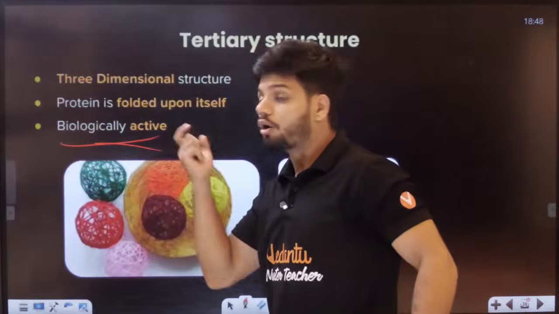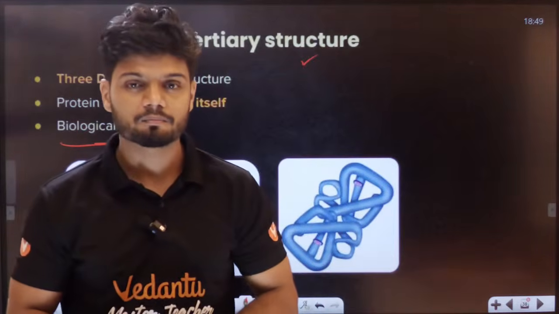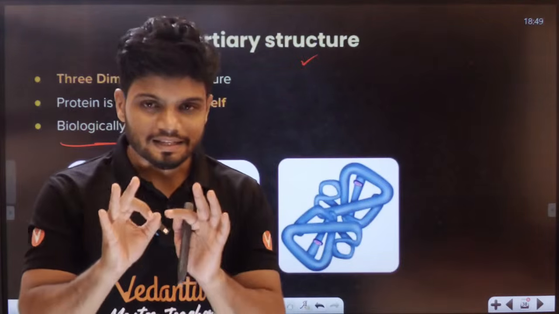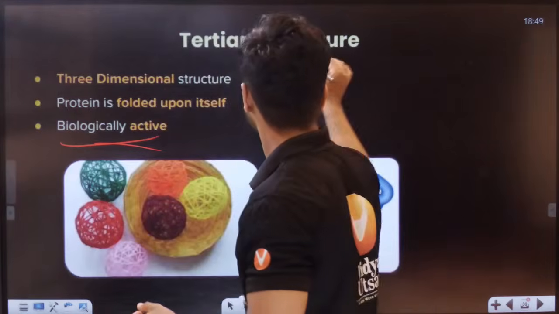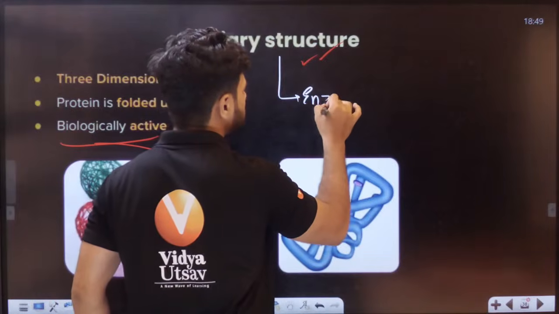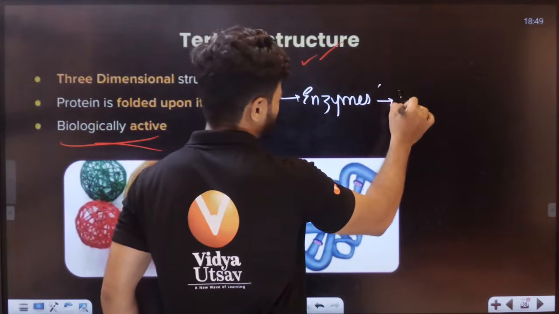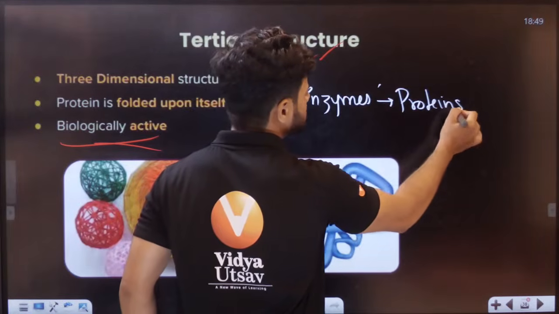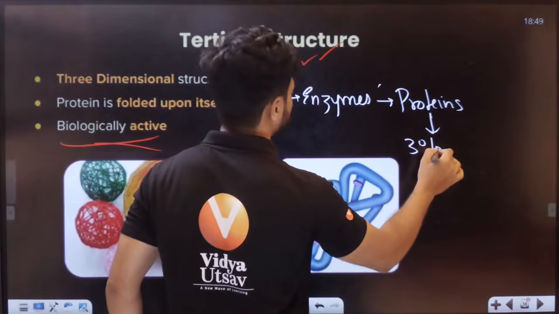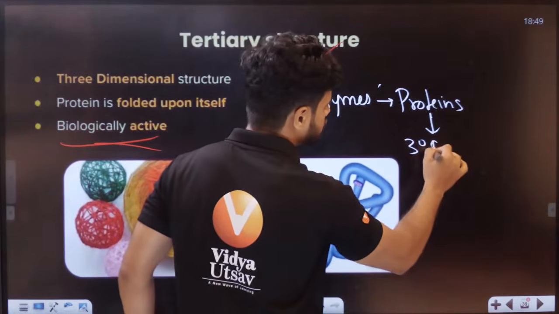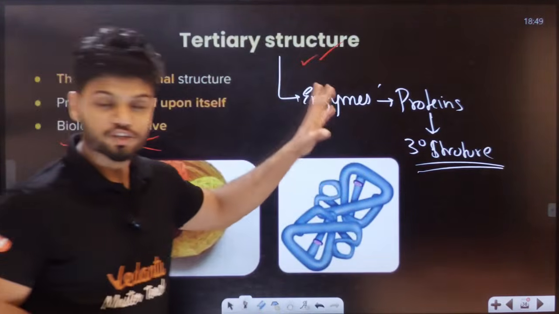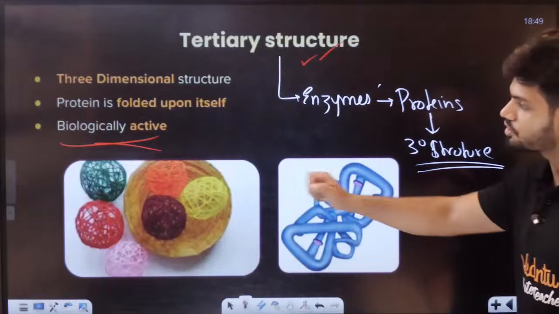And here, students, all the enzymes you studied are proteins. But technically, which type of protein is an enzyme? Technically speaking, enzymes are tertiary proteins. All of you know enzymes are basically proteins only. All of these enzymes generally have a tertiary structure. This is how a tertiary structure looks, students.